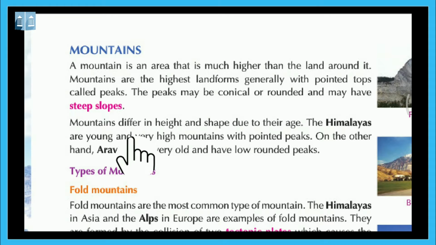Mountains differ in height and shape due to their age. The Himalayas are young and very high mountains with pointed peaks. On the other hand, Aravalis are very old and have low rounded peaks.